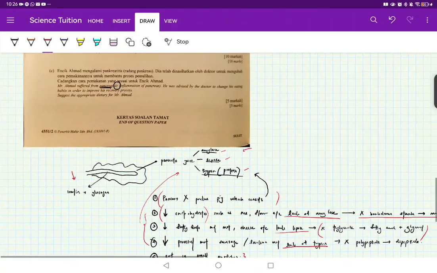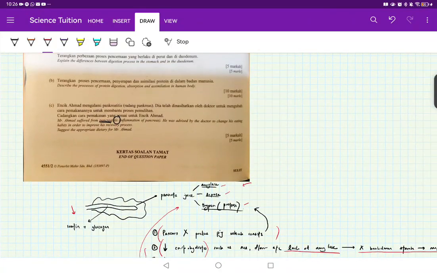So remember, for questions like this, you first have to always identify what is the function of the organ and what happens if the organ doesn't function anymore. It cannot produce what, and then for those things, you say if this is not produced, then that cannot happen, and if this cannot happen, then this cannot be broken down. Okay? So actually these are the things that you already know, you just say it the other way round. Right, thank you very much.